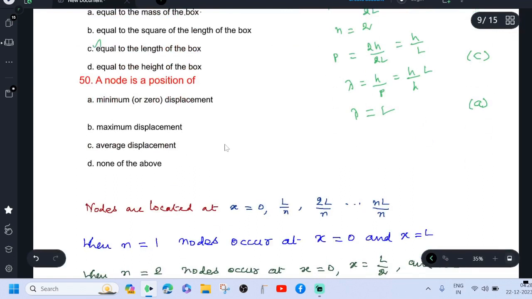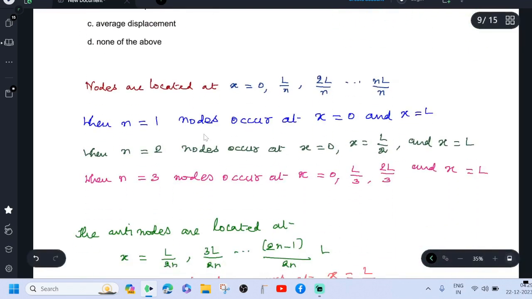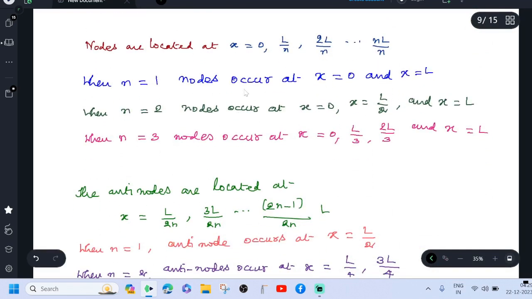A node is a position of minimum or zero displacement. Say nodes are located at x equal to 0, L by n, 2L by n, up to nL by n. When n equal to 1, nodes occur at x equal to 0 and x equal to L. When n equal to 2, nodes occur at x equal to 0, x equal to L by 2 and x equal to L. When n equal to 3, nodes occur at x equal to 0, L by 3, 2L by 3 and x equal to L.